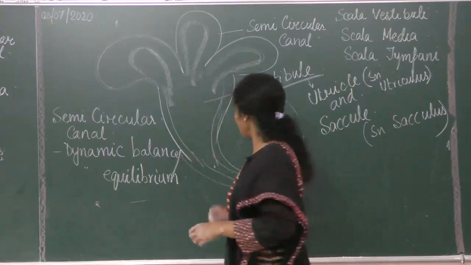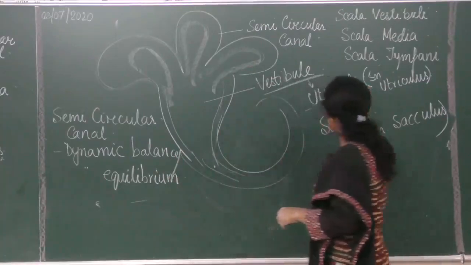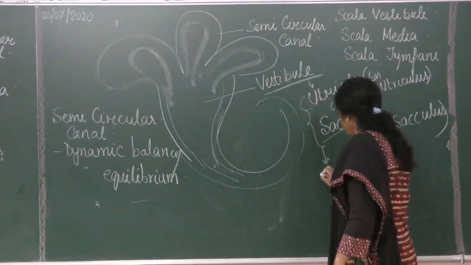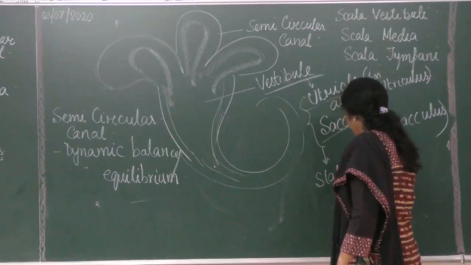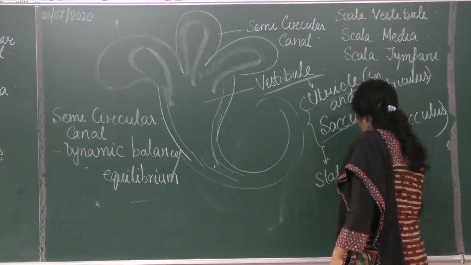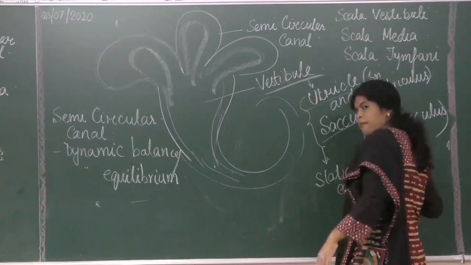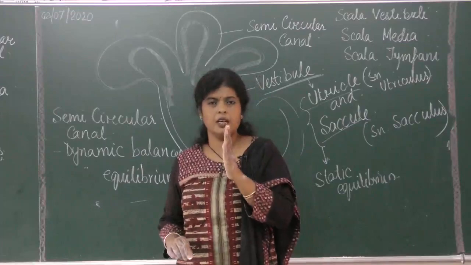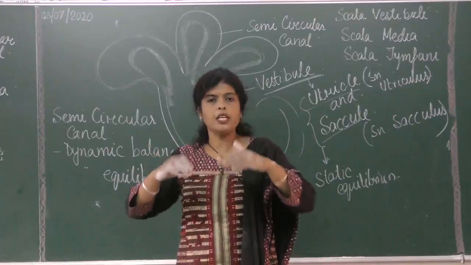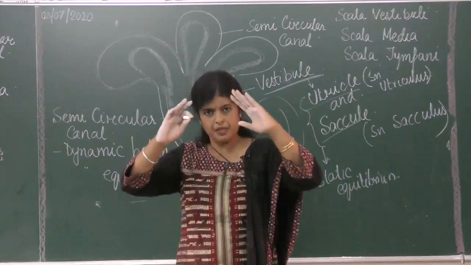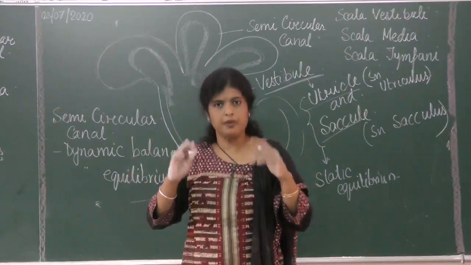Is it all right? And what is the function of the utricle and saccule? They control the static equilibrium. Mainly when you are not moving around, you are in one place, and your body is moving with respect to gravity, down, up. Static equilibrium.